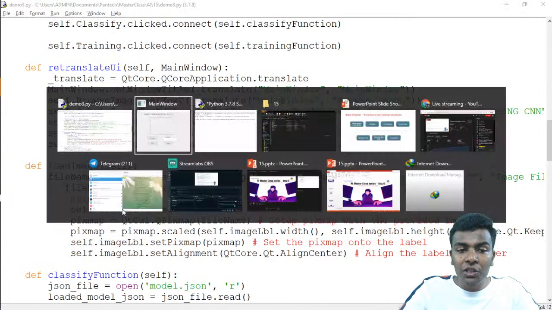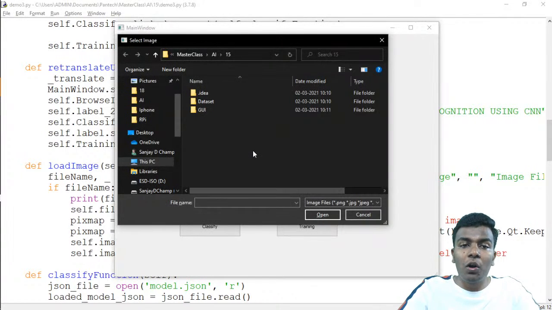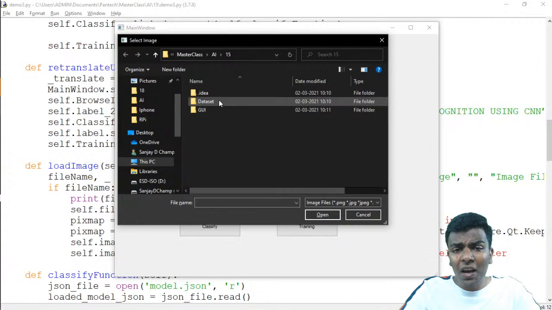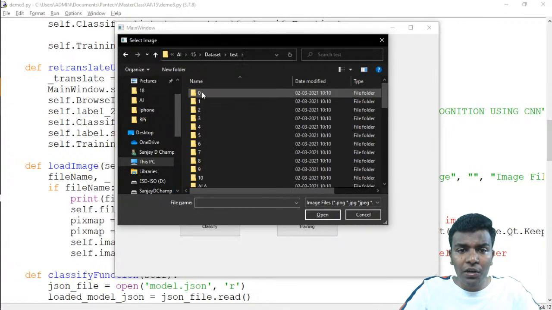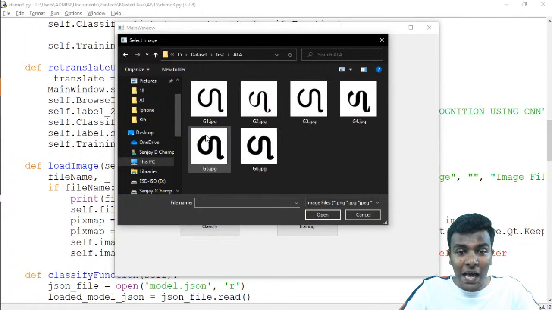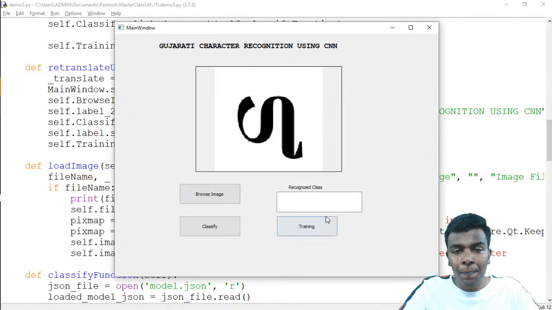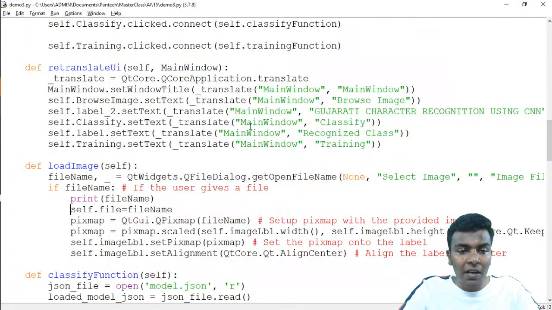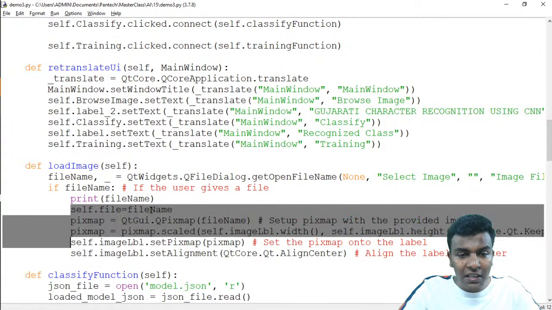First of all, it opens a dialog to choose a certain file. Here there is a dataset folder. Inside the dataset folder I'm going to go into the test folder. Inside the test there is an ALA folder. I don't know what this ALA is. I'm just going to choose an image, g4.jpg, and click open. If you see here, the image is loaded in this image label. This is the function which is written in these four lines.